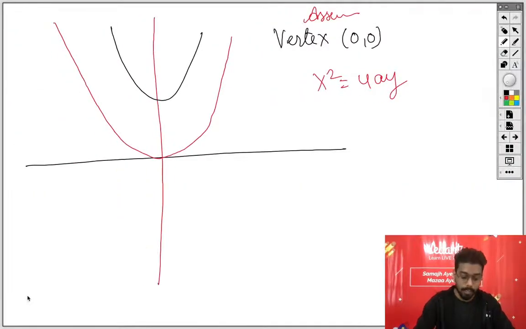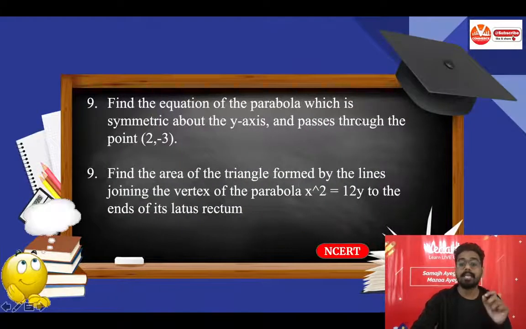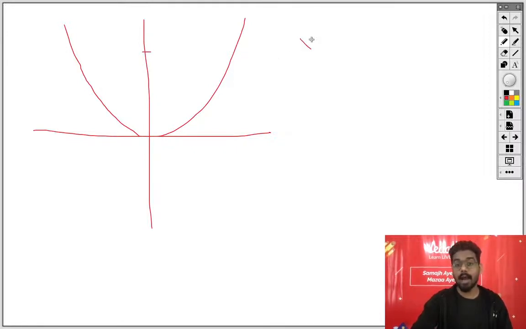Before we proceed, this is how we will do it. मैं आपको ड्रॉ करके दिखा देता हूं कि इस क्वेश्चन को कैसे करना है. ठीक है, देखो, ये आपका लाइन है. ये आपका फिगर है, x square equal to 12y. What does it mean? You can draw the parabola in this particular format. ये मैं आपको रफ फिगर ड्रॉ करके दिखा रहा हूं. This is x square equal to 12y.